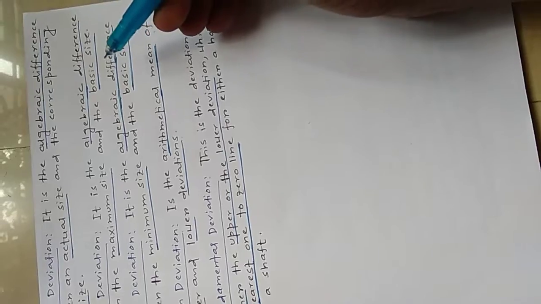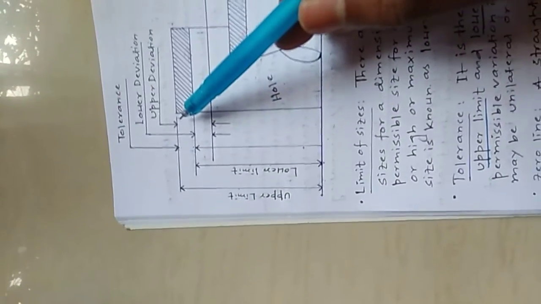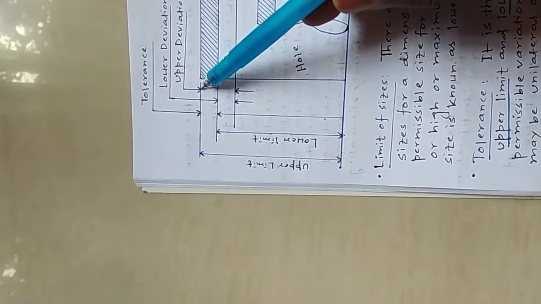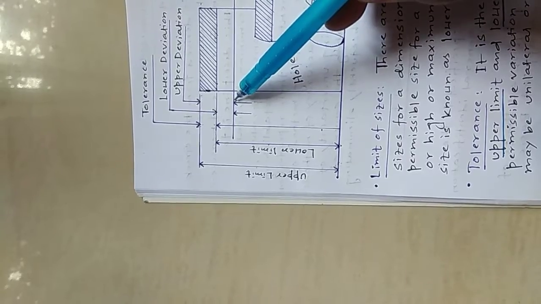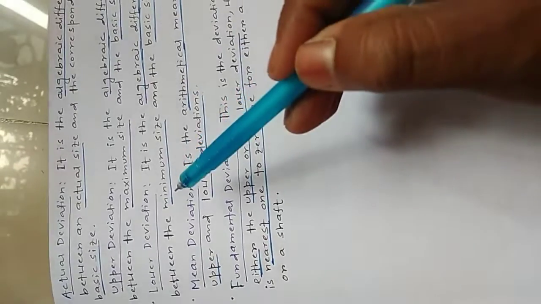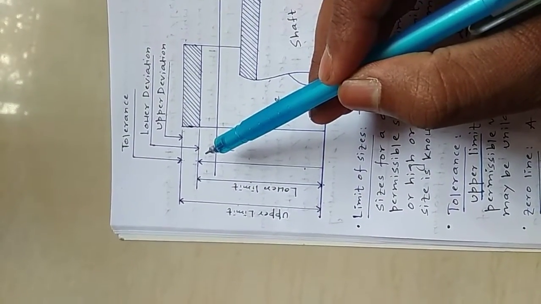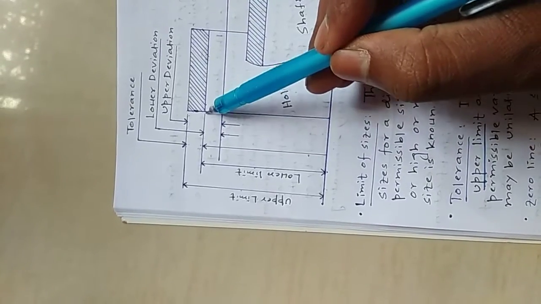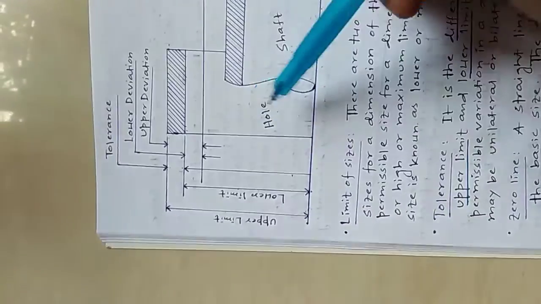Now what is upper deviation? It is the algebraic difference between the maximum size and the basic size. This one is the maximum size, and this one is the basic size, which corresponds to the zero line. So this one is the upper deviation. And what is lower deviation? It is the algebraic difference between the minimum size and the basic size. This one is the basic size and this one is the minimum dimension. So this gap is the lower deviation. This one is for hole.